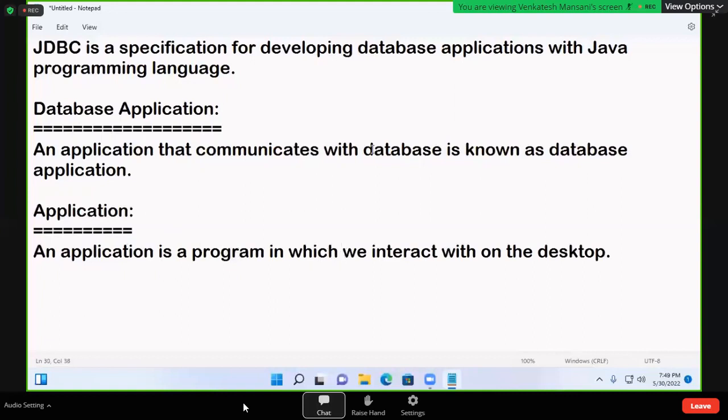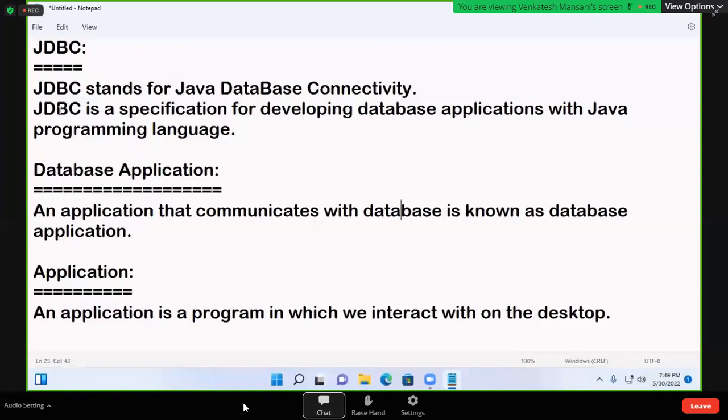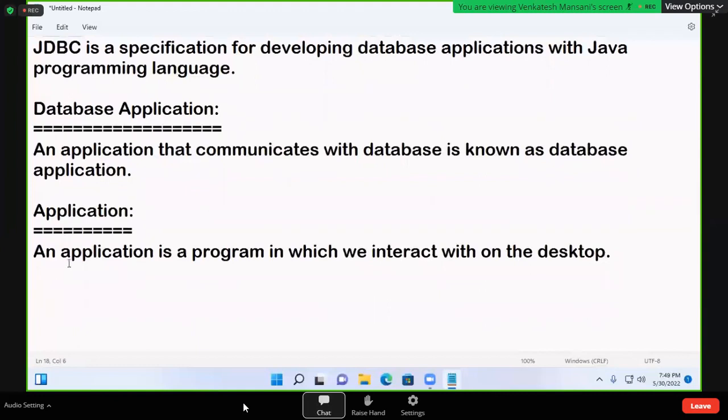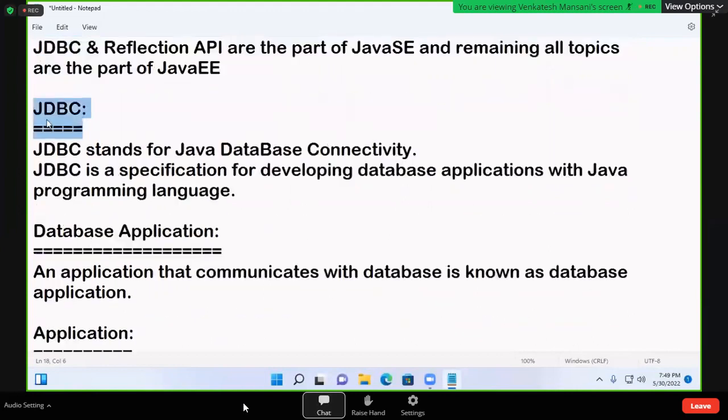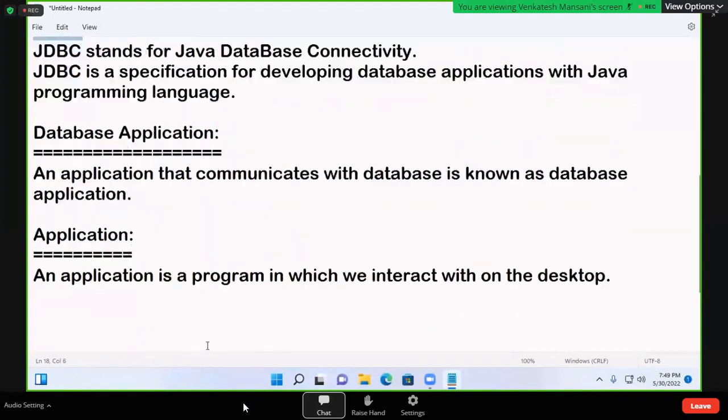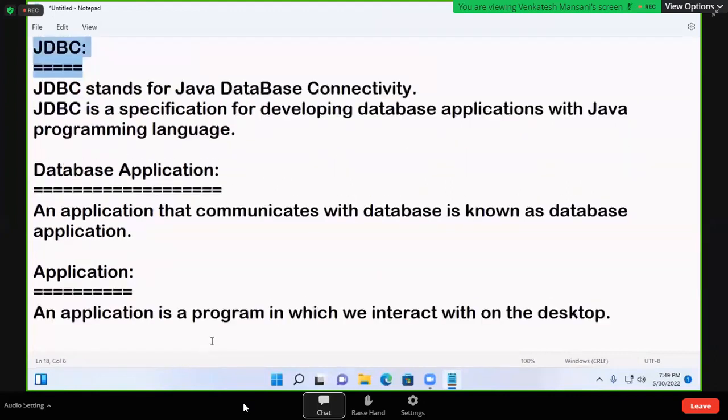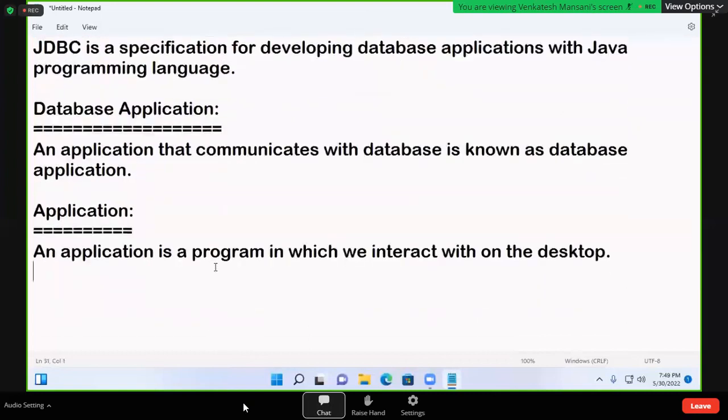But if an application communicates with a database, that is a database application. If you want to develop that type of application, JDBC is required. So any program that you are interacting with is called an application. An application communicating with a database is called a database application. To develop that type of application, we require JDBC. I'll explain with diagrams so you get more clarity.